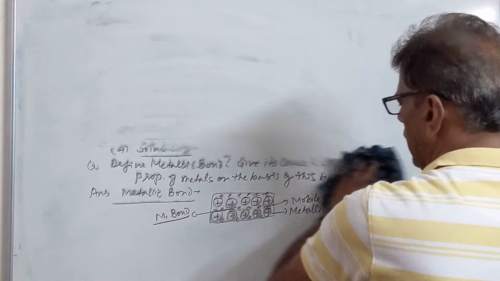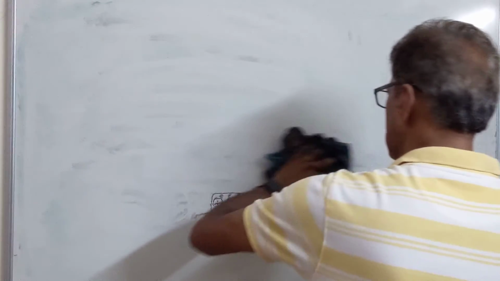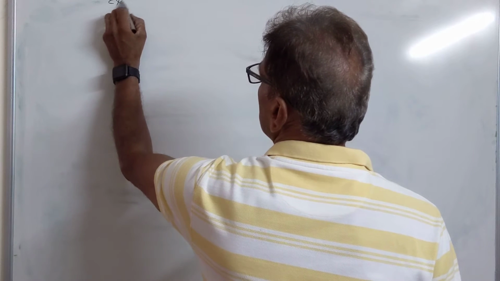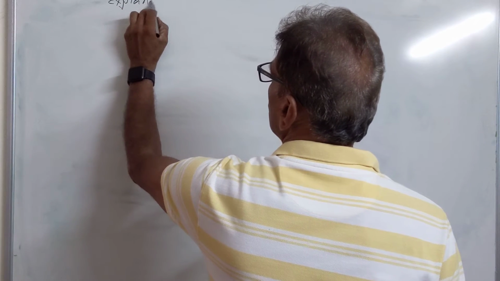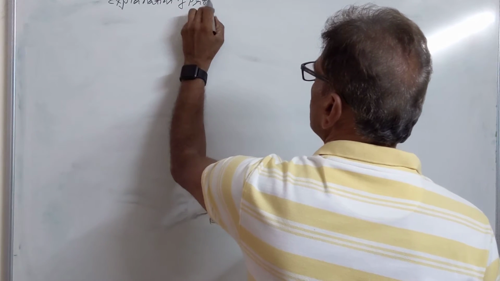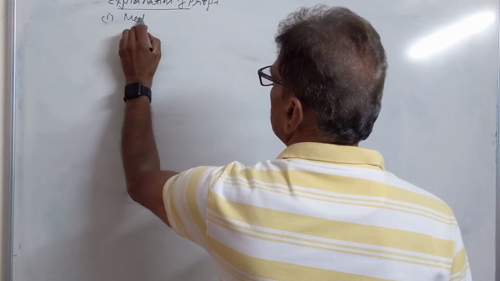We know metallic surfaces keep on shining. This is called metallic luster. So, explanation of properties. Number one is metallic luster.